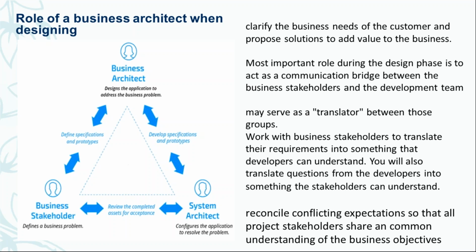If the business says to implement something, you go to the system architect to define whether it is possible or not, or how we can do it. Do we need to buy some third-party product or software to do that? Then you come back and get the limitation, or how we can achieve the solution. Then we go back to the business stakeholders and convey that message in business terms.